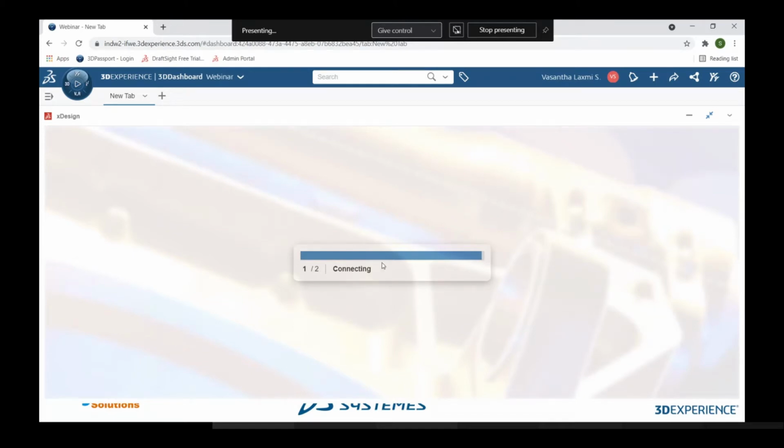So when you enter into the 3D experience platform, it asks you to log in with your credentials. In the credentials you will be given an email ID and a password. With those credentials you log in, and after login, as you have all seen, whatever components, roles and apps are there, we can access.